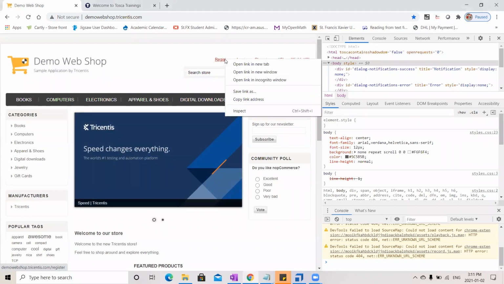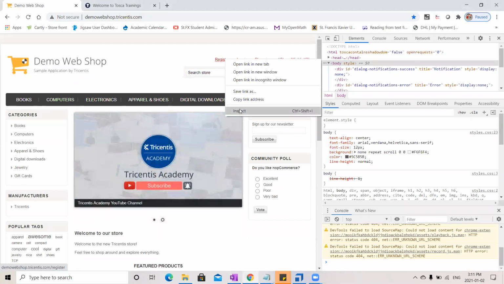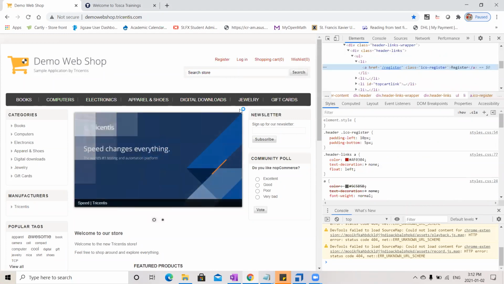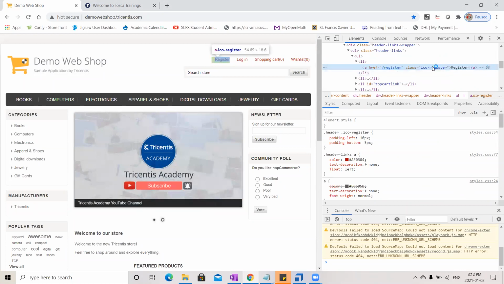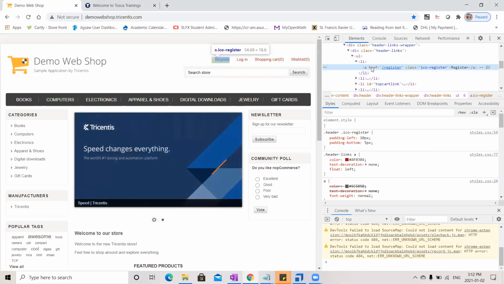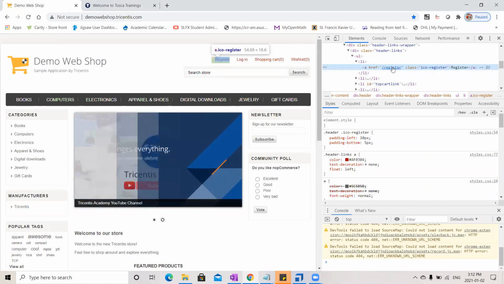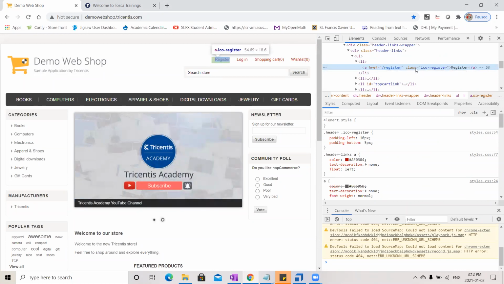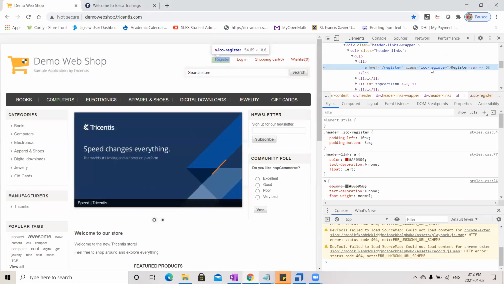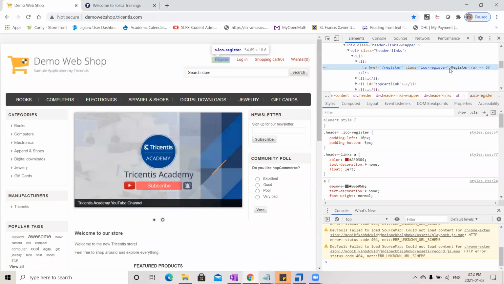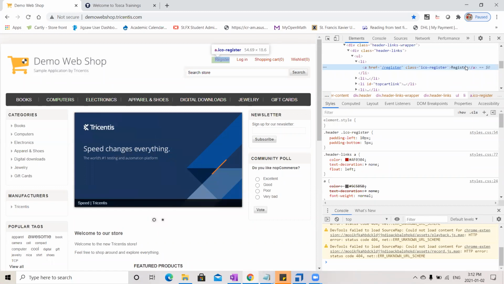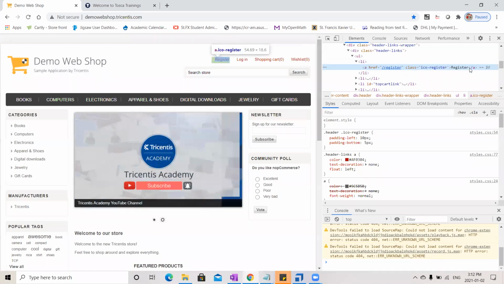To know the properties of this control, just right click and say inspect. When you click on inspect, in this DOM structure you can look at the properties of this control. See, it has something called href, and it has a class name, that is ICO-register, and there is some text here, which we usually call inner text.